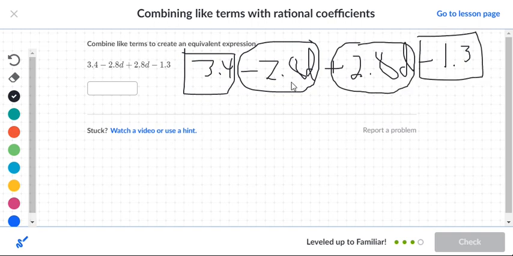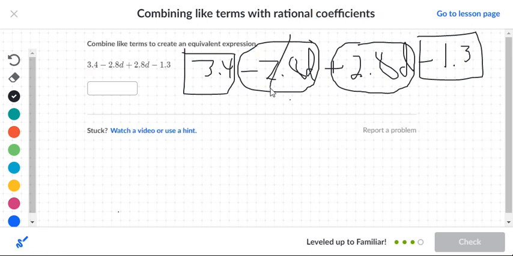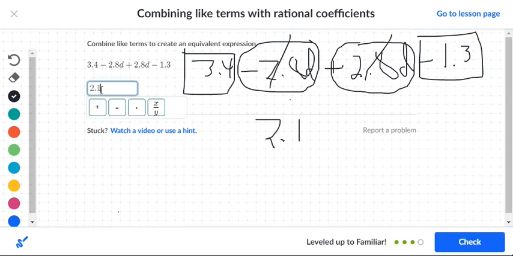So what we have left is, notice that the letters here actually cancel out. This is a negative and a positive, so that becomes 0. So right here we're going to take 3.4 minus 1.3, so that's going to give me 2.1. So right here we should get 2.1. Let's type in now 2.1. Let's see if that's correct.